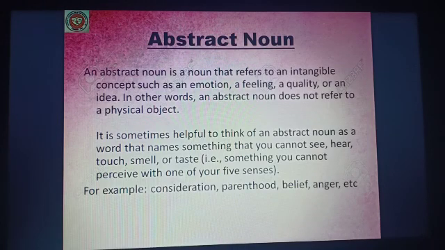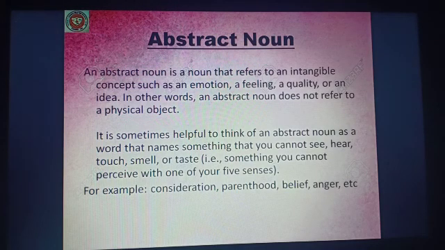Now next, we'll move on to abstract nouns. Now let's see what is an abstract noun. An abstract noun is a noun that refers to an intangible concept such as an emotion, a feeling, a quality, or an idea. In other words, an abstract noun does not refer to a physical object.